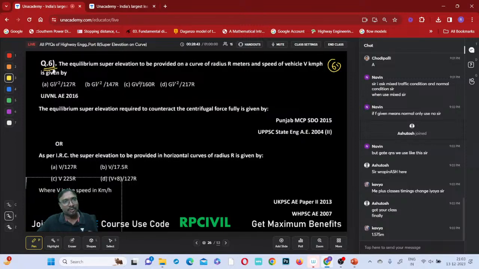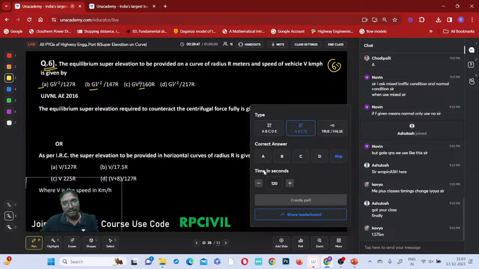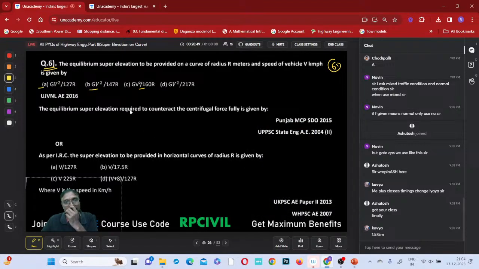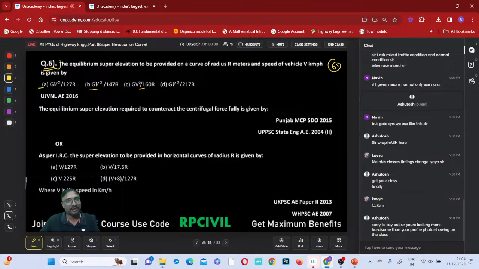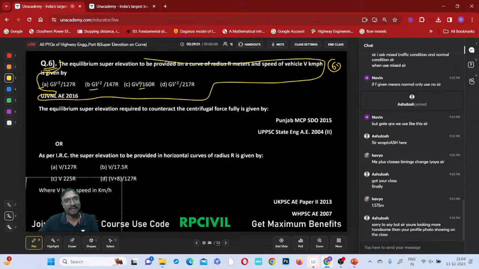Sixth question. For this, select from these options only, because all these questions are also the same. Actually, this is which one? Railway question. Don't go for this. This is a railway question actually. I thought it was a highway question and I brought it here. Right. This question you answer, all of you.